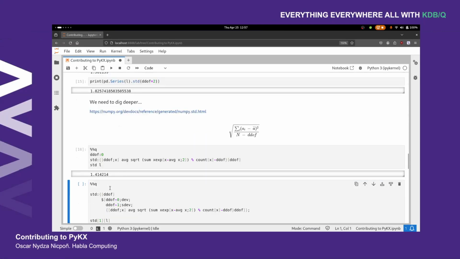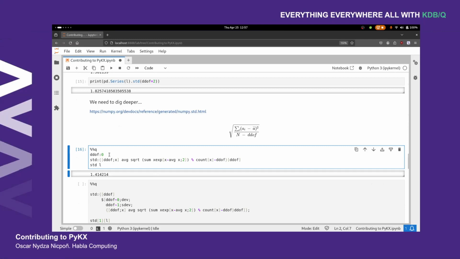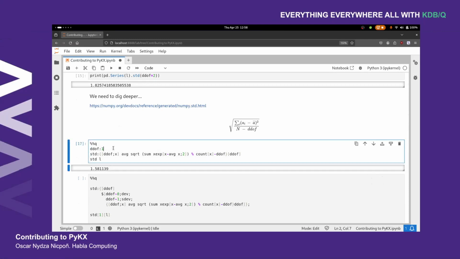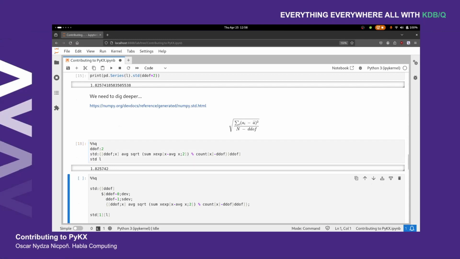So if I do this with DDoF 0, we get 141, which is maybe expected, maybe not. If I do DDoF 1, we get 158, which looks similar to sdev. And if I do DDoF 2, we get 182, which is the exact same result we got from pandas. So we have arrived at a general implementation of the standard deviation, but I would encourage you to think a bit deeper than this, to strive for more.